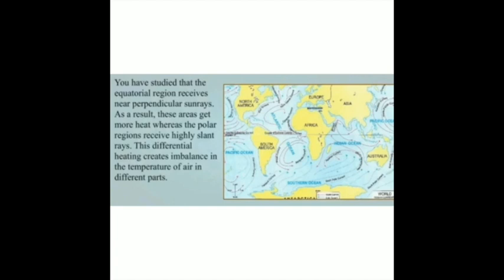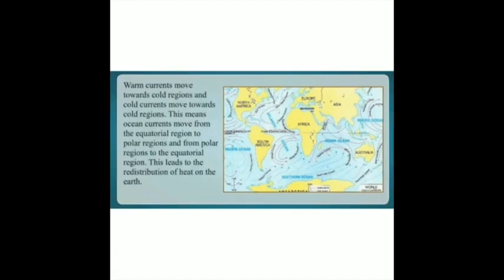This differential heating creates imbalance in the temperature of air in different parts. Warm ocean currents move towards cold regions and cold currents move towards warm regions. This means ocean currents move from the equatorial region to polar regions and from polar regions to the equatorial region. This leads to the redistribution of heat on the earth.